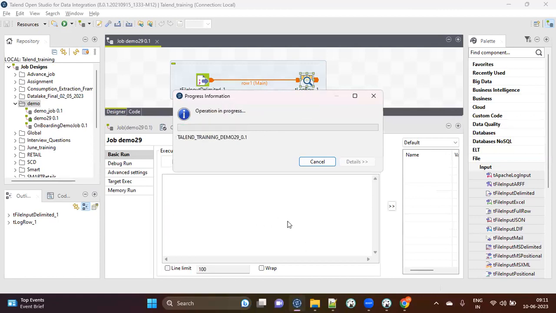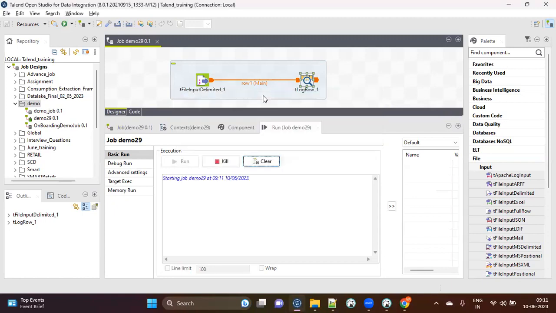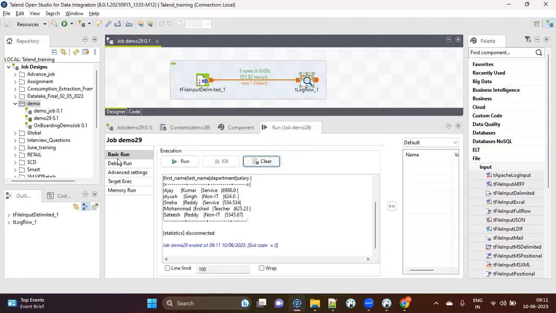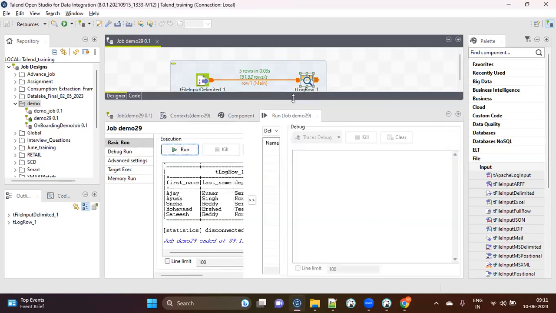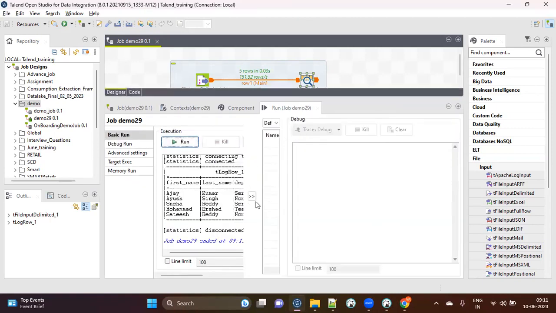So till now, did you guys do any coding at all? Any coding for that matter? No, right? And see, your file data is here.